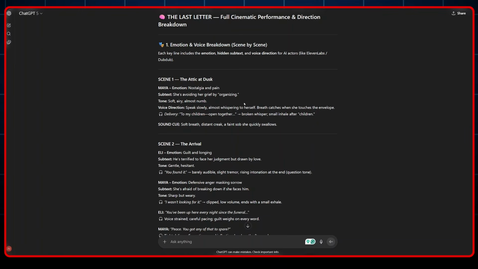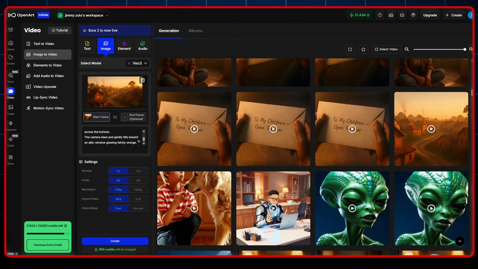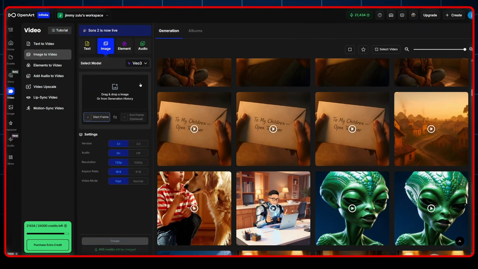From there, we proceeded to creating more animated video clips according to our story direction. Here on the first scene, it describes Maya's emotion, the subtext, the tone, and the voice direction, and exactly what she has to say. All I have to do is copy everything, including the sound cues, come back to OpenAI, delete this image, and upload the second image that we generated.